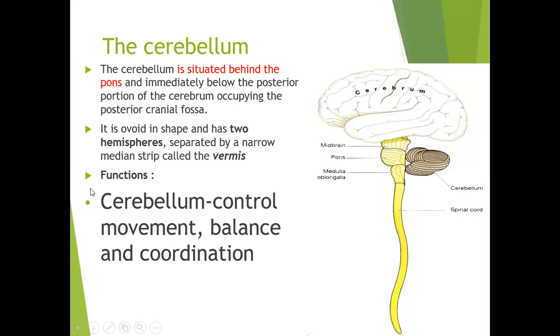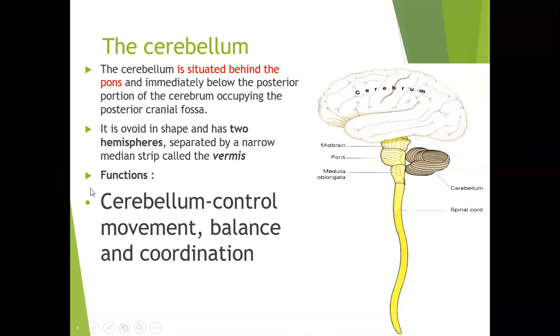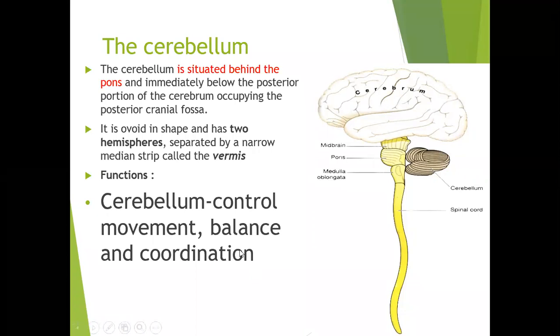So what are the functions of the cerebellum? The cerebellum is very important in the control of movements, balance, as well as coordination. If it is damaged, then the person loses control.